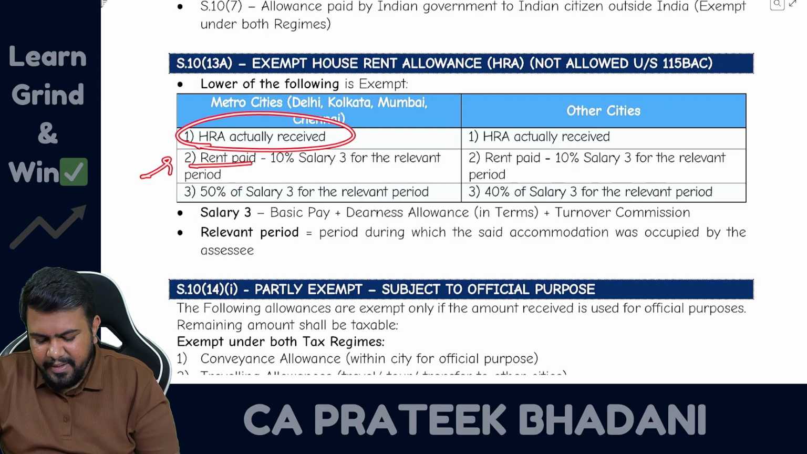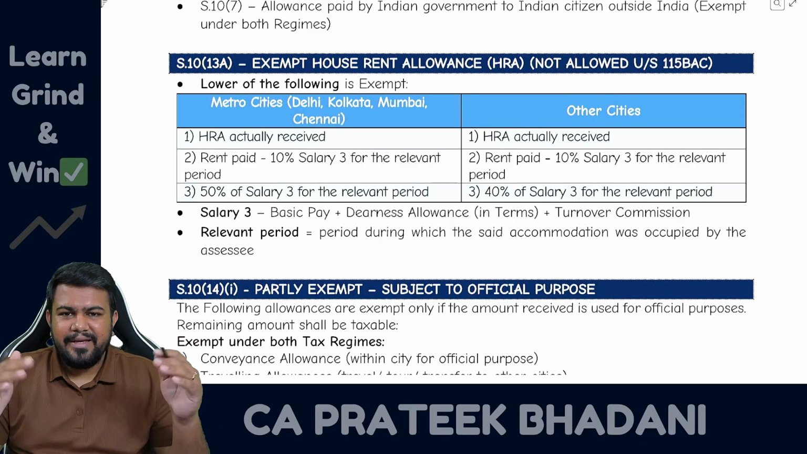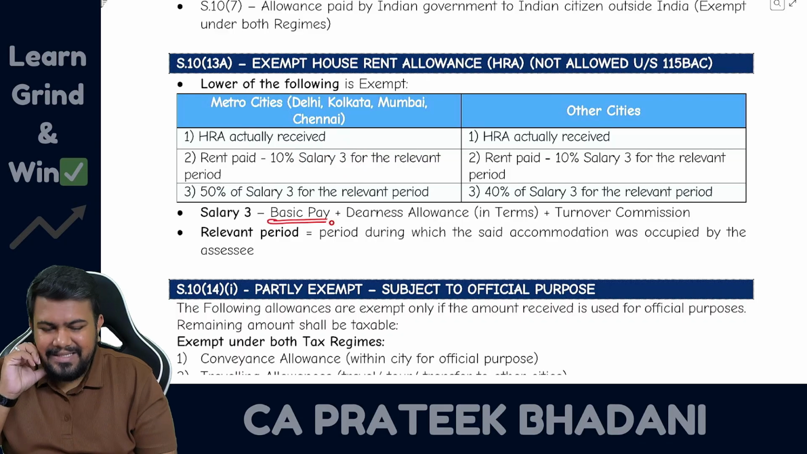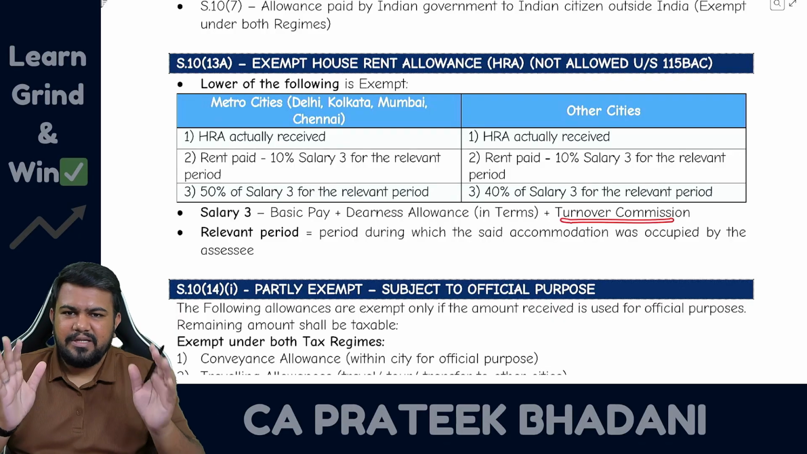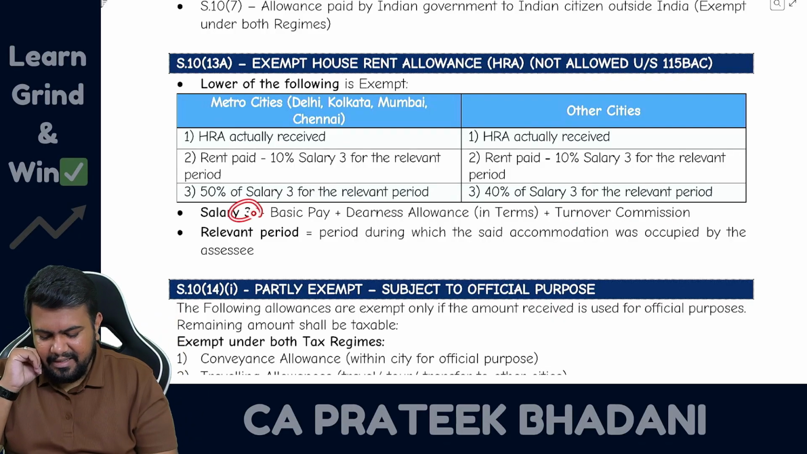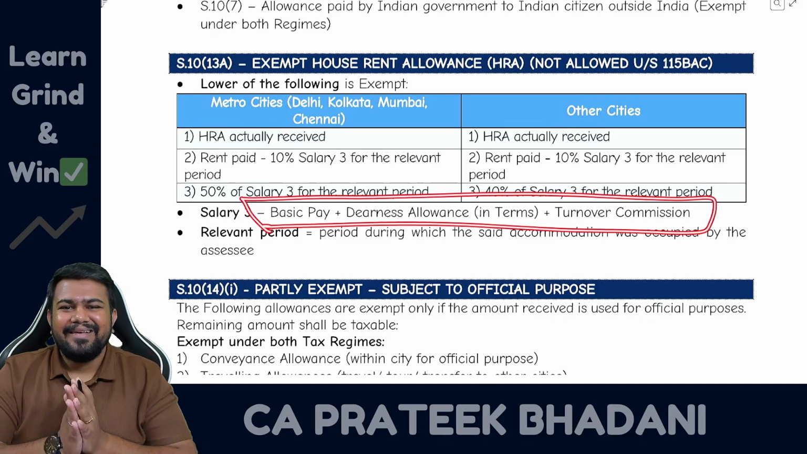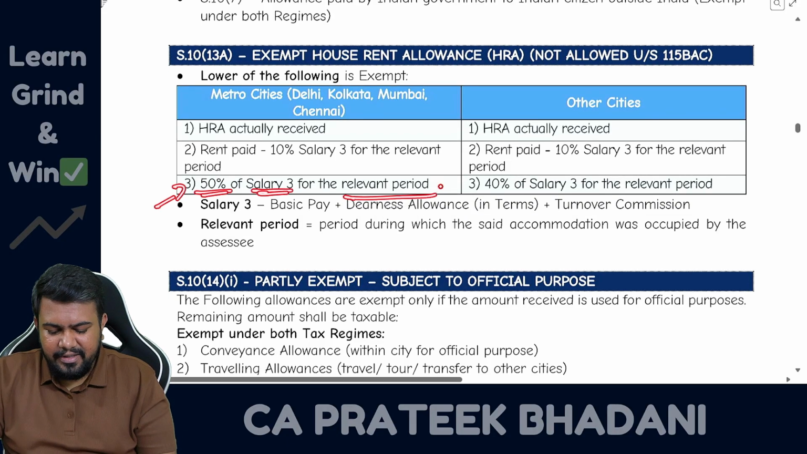Number 2, rent paid minus 10% of salary. Here, rent paid also you have to take for the period during which the employee is occupying the accommodation. Rent paid minus 10% of salary, where salary is salary 3. Salary 3 means basic salary plus dearness allowance in terms, DA terms, plus turnover commission. This is only salary 3. In your exam, don't write salary 3; you have to write the entire formula. That is important. And lastly, 50% of salary for the relevant period.